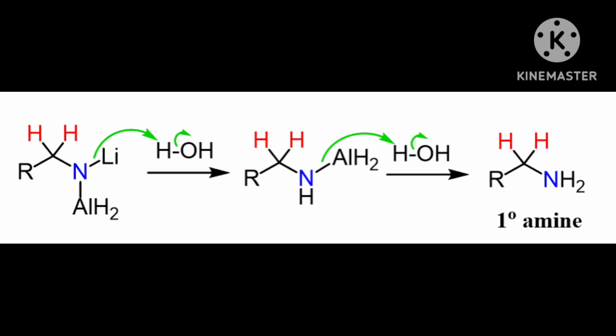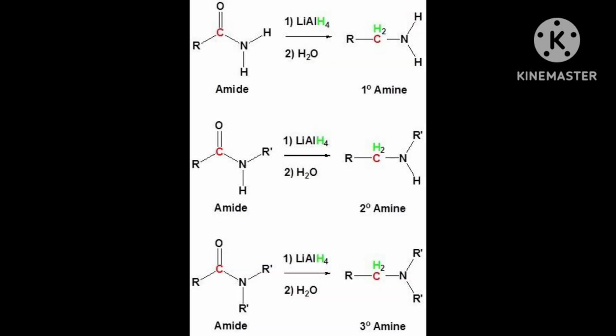Benzyl chloride. Benzyl chloride means with benzene, CH2Cl is attached. Okay. Benzyl chloride, not chlorobenzene. Here Cl is not directly attached to the benzene. CH2Cl is attached to the benzene ring. Remember. Always remember, CH2Cl is attached to the benzene ring. Okay. Then it is called benzyl chloride.